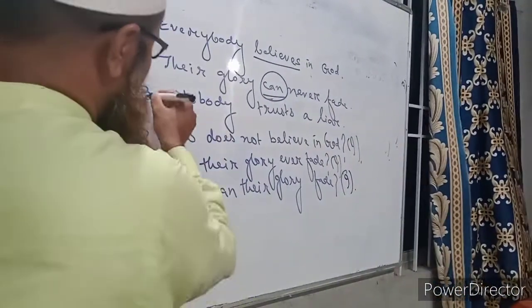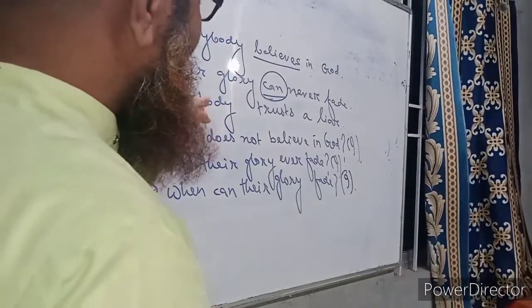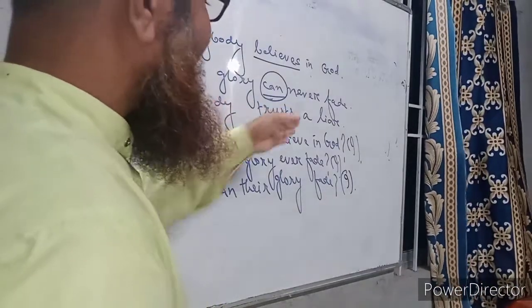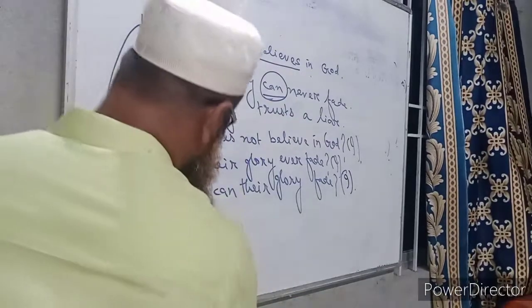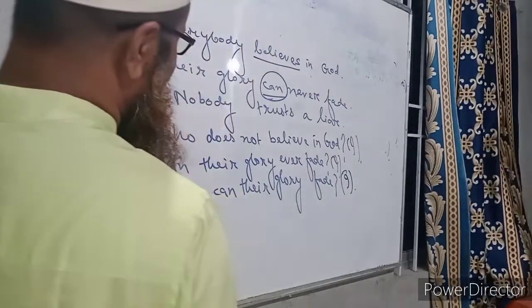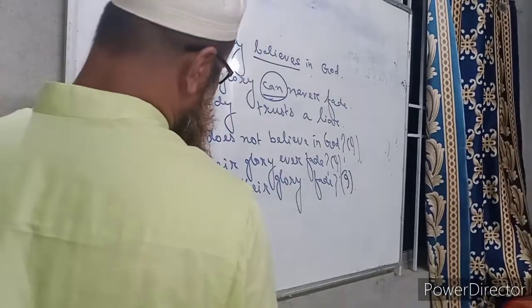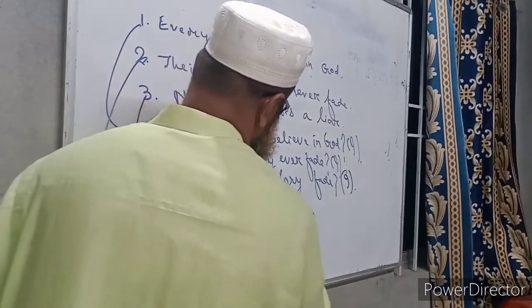Again, nobody trusts the liar. Here nobody is present. So we have to write, who trusts the liar? If there is nobody, it becomes very easy to question, because we have to ask a direct question. And if we ask a direct question, then we should not use any auxiliary verb. Who trusts a liar?